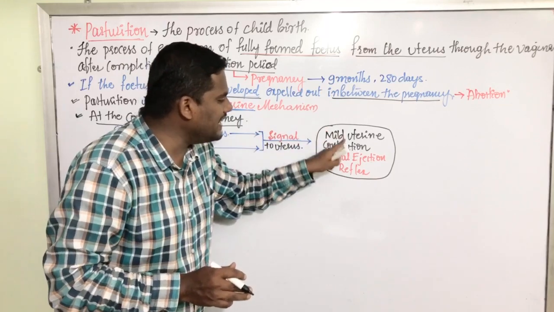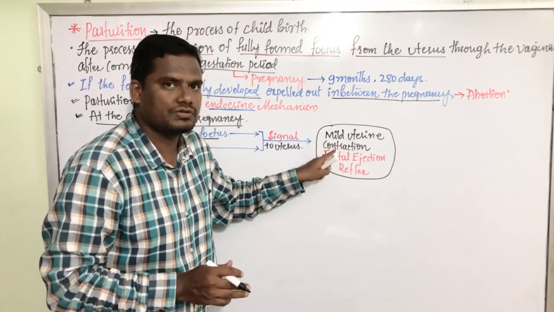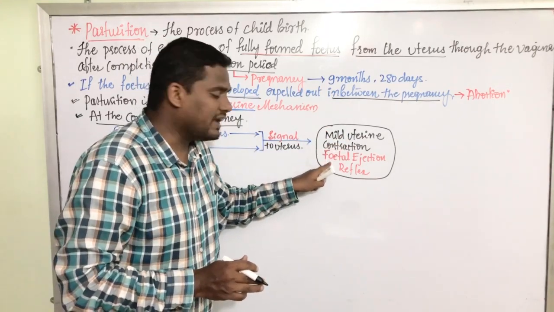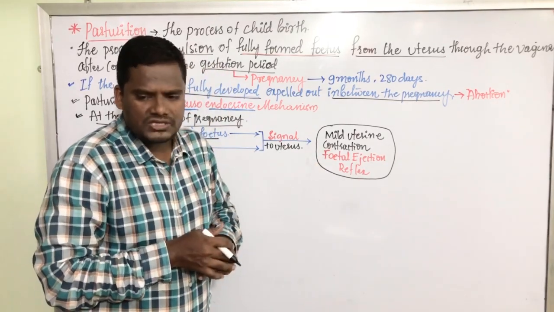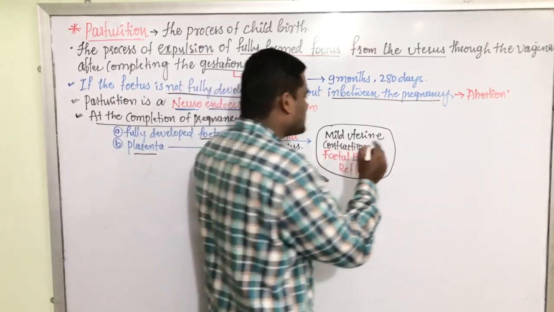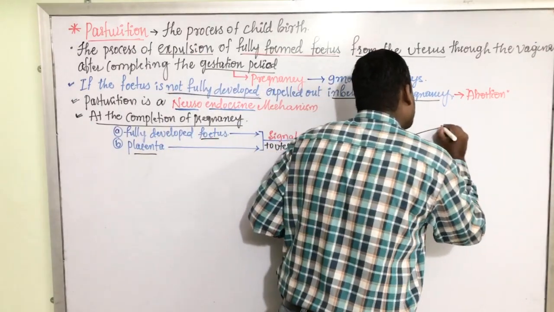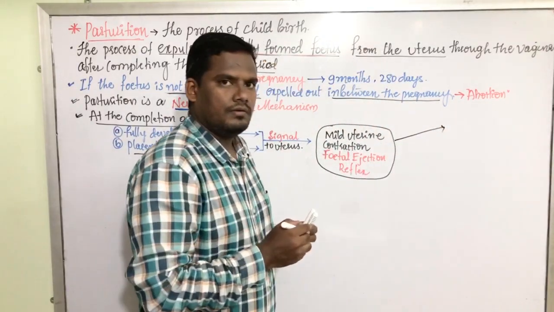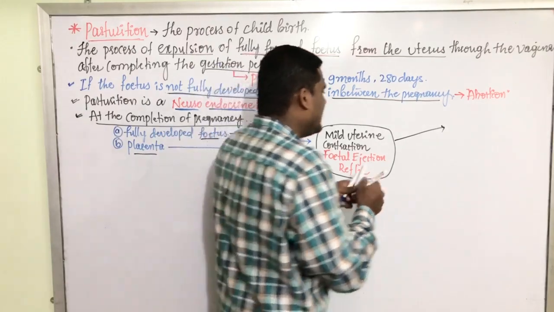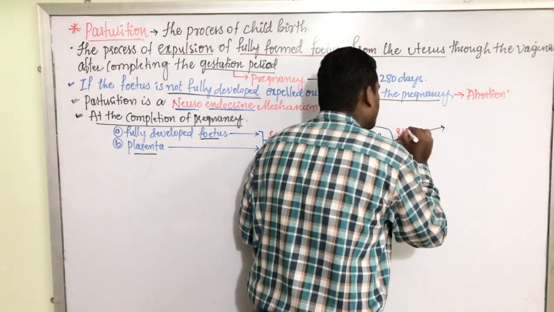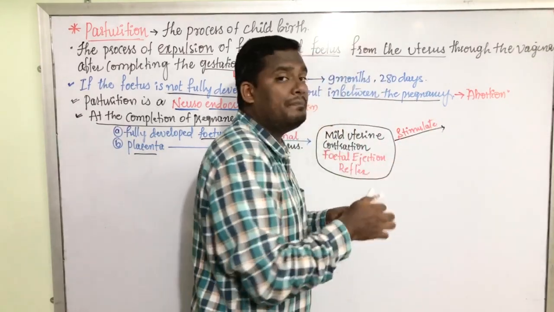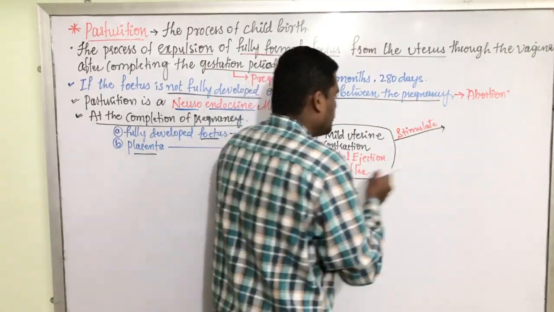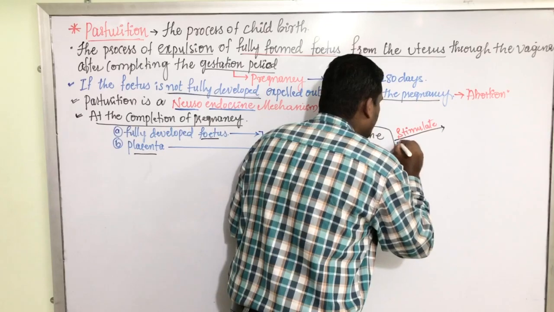They are the mild uterine contractions by the uterus, called fetal ejection reflex. This fetal ejection reflex stimulates the pituitary gland.